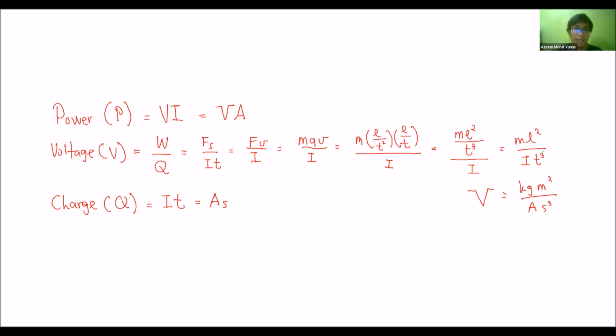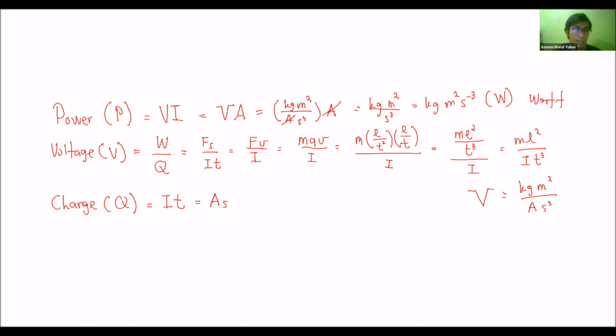Volt. Then we can rewrite the above: volt times amperes, kilogram m square over A s cube times A, where the A can cancel out. It becomes kilogram m square over s cube, or kilogram m square s negative 3, which is what we already defined before. So this formula here is correct. What we learned during Form 3 is correct.